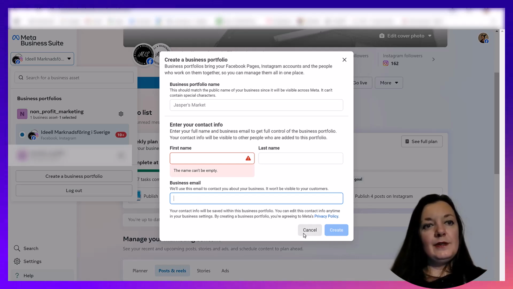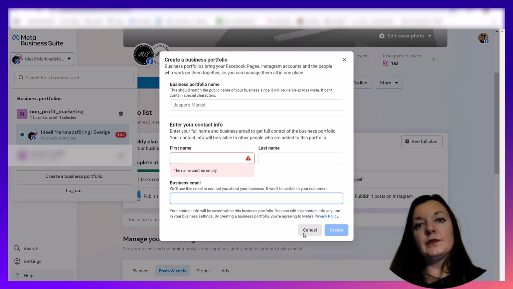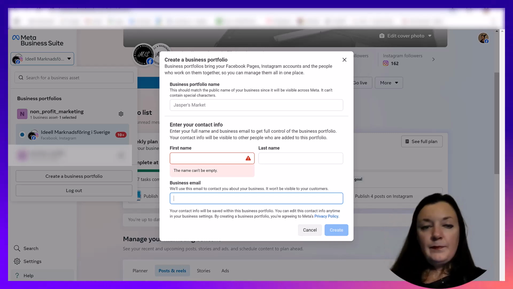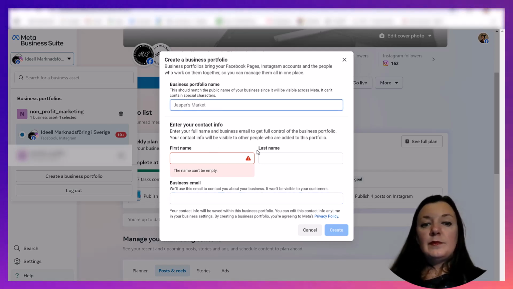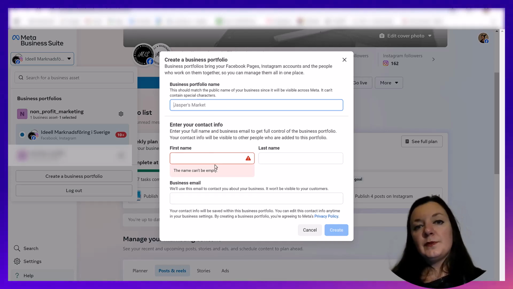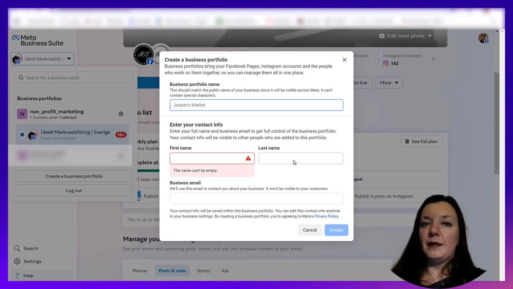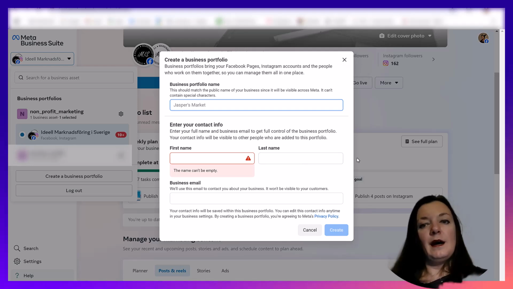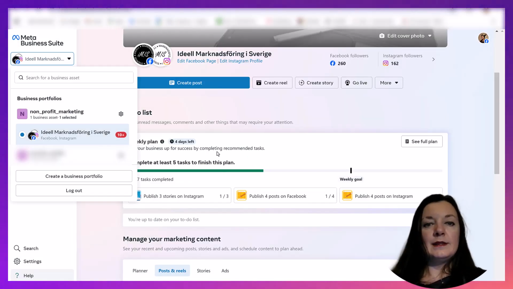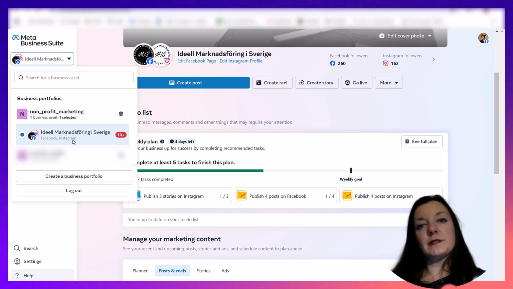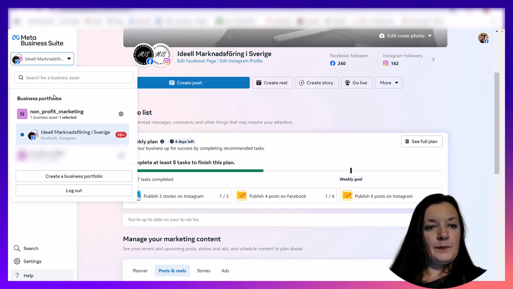If you do not have it, you can start by creating a business portfolio, giving it a name and providing contact details and email. Even if it is often connected to personal Facebook and Instagram accounts, you still need to provide mail addresses that are connected to those accounts sometimes, or organizational accounts to navigate and administer. And if you are several who are working with the same account, you can add those people later. So you can start by typing a name, providing the portfolio name, and providing the contact information about the person who is going to be main administrator for the account. After you have created it, you can add different Facebook pages and Instagram pages and even WhatsApp if you have already.